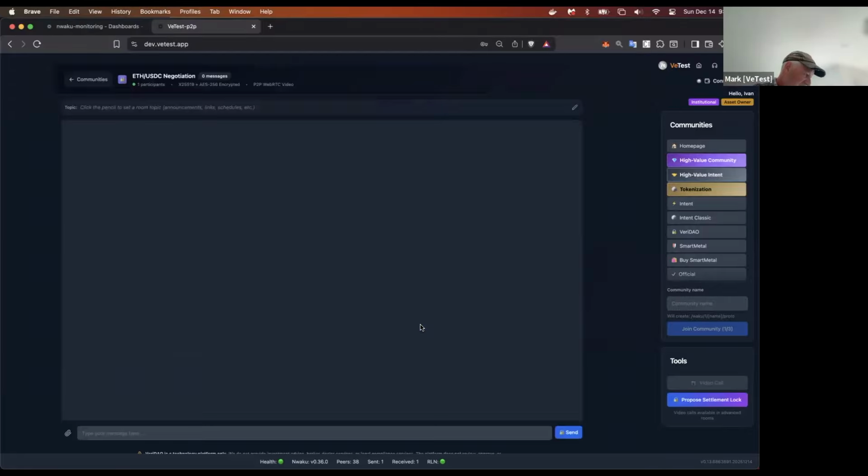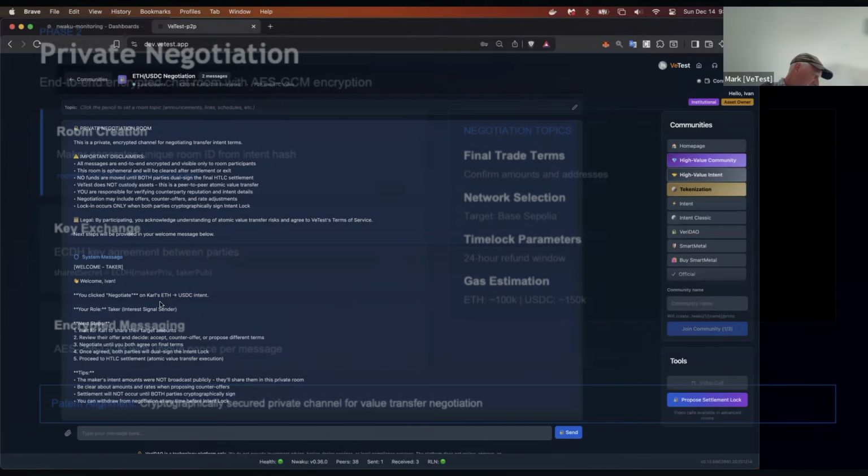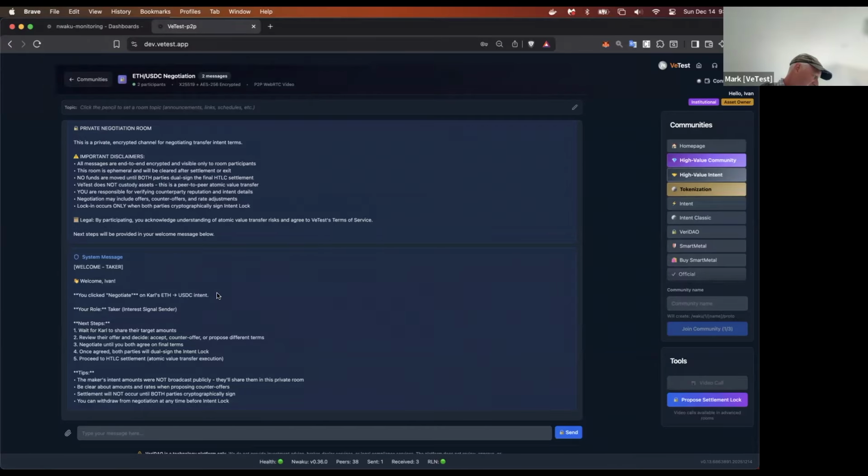So he clicks negotiate. And we see some information here. It says Ivan clicked on negotiate on Carl's ETH to USDC intent, and it tells him he's a taker in this scenario and to wait for Carl to share their target amounts.